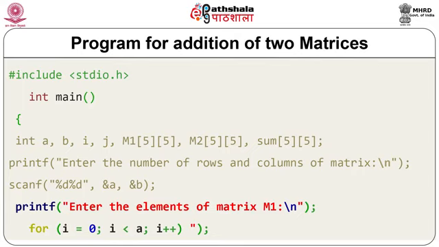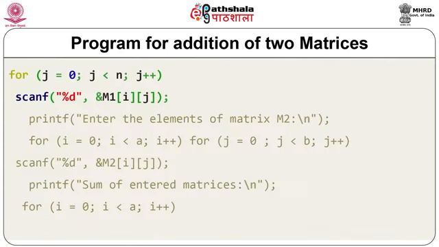So we are using a for loop from 0 to a. Your a is the row count and b is the column count. So we are changing the value of i from 0 to 5 with an increment of 1. Similarly, j we are using for columns and i for rows.